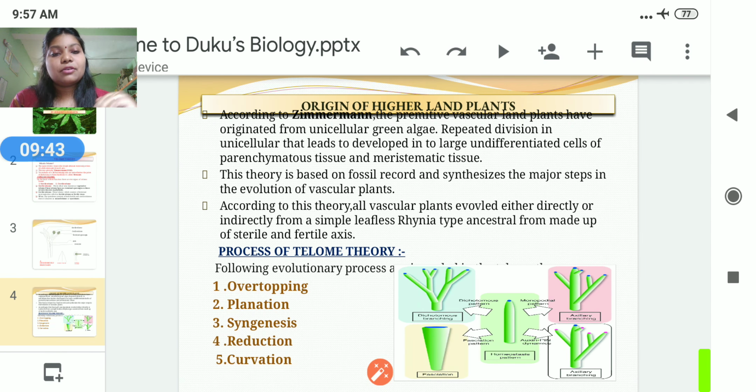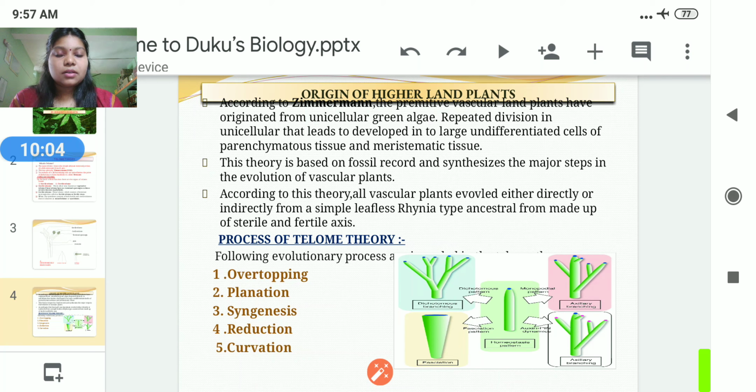monkeys. If we study evolution, there are lower vascular plants, then higher vascular plants, then the carboniferous period, different types of eras, then periods that come into the evolutionary timeline, and finally human beings also evolved from the apes and monkeys.